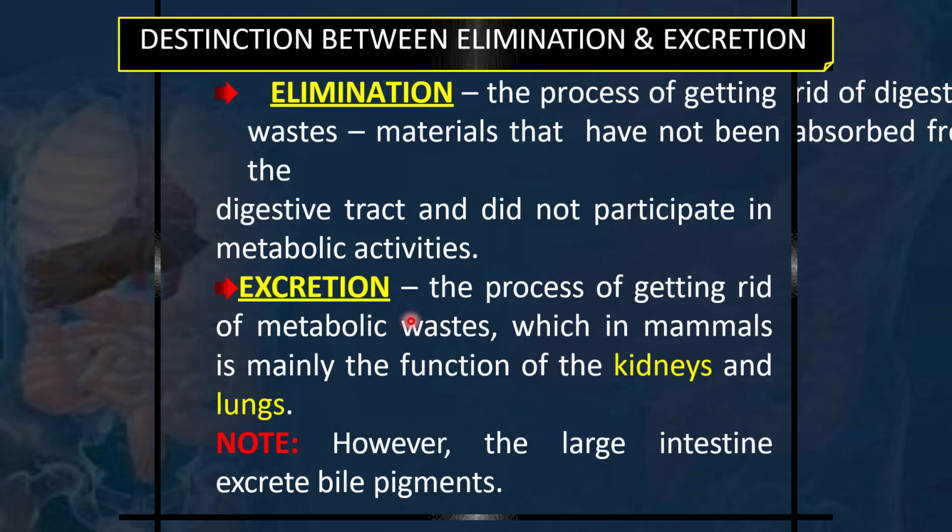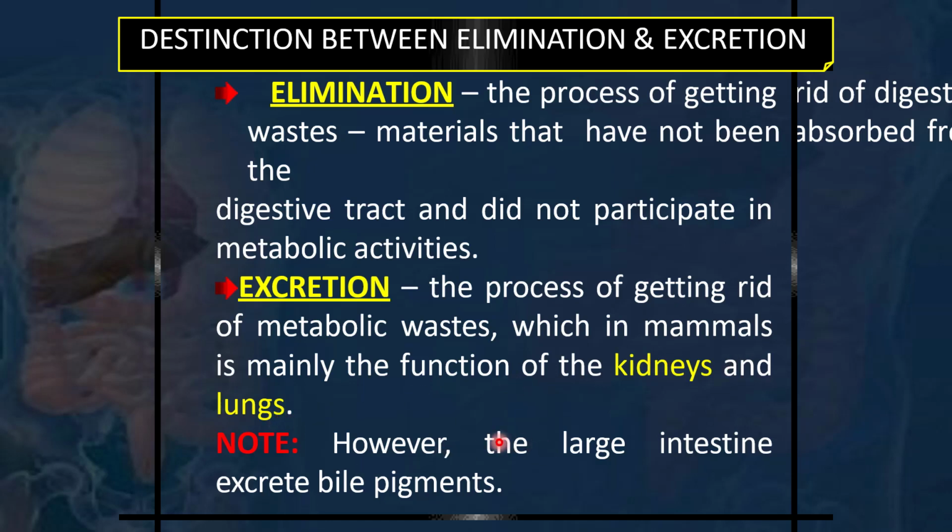So all these chemical reactions are going on, and during these chemical reactions certain chemicals are released which are not good for the body, so they need to be excreted out of the body. The waste of the metabolic reactions is called metabolic waste, and it needs to be evacuated. In mammals the function of excretion is mainly done by the kidneys and the lungs.